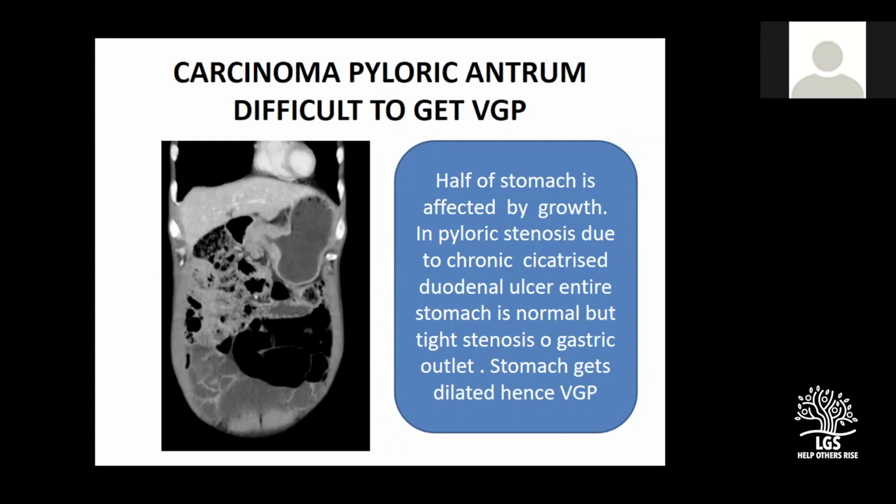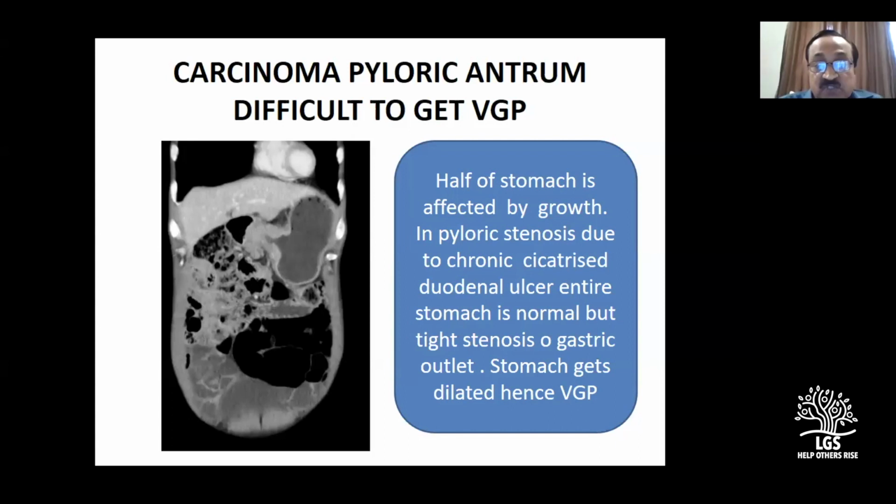Sir, can you repeat, please? In a patient who has chronic duodenal ulcer with stenosis, the rest of the stomach is normal, which is dilated. So you get a classical VGP. Number one. Clear? Yes, sir. Second, if your case is a carcinoma of the pyloric antrum only here, earlier it used to be called localized linitis plastica. Localized.